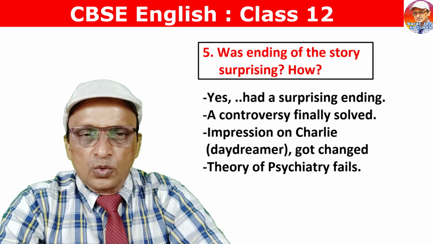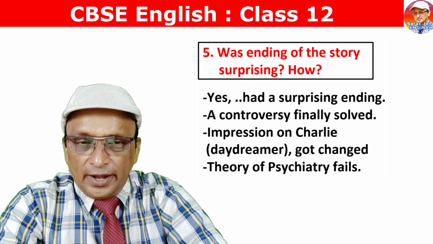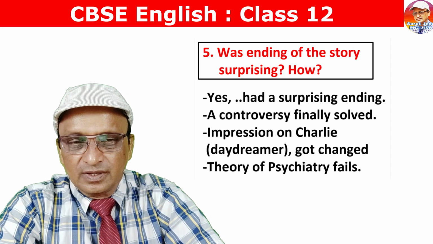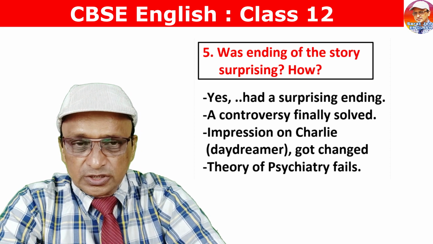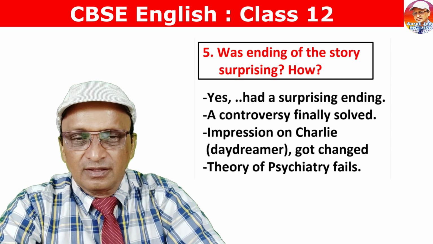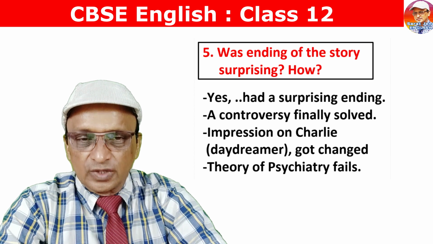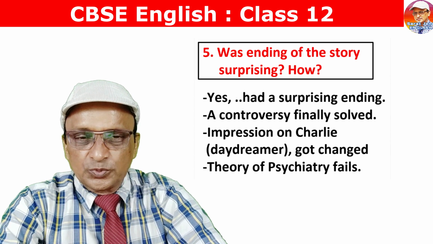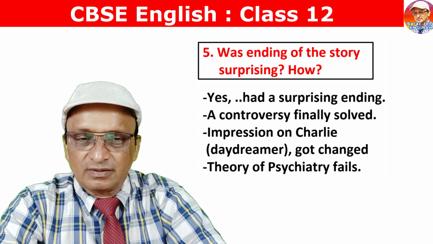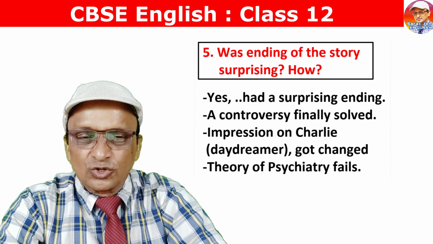Question number 5. Was the ending of the story surprising? If so, why? Yes. Ending of the story had a surprising element. The controversy that existed with third level existence was solved finally. Charlie was taken up as a person of negative individuality. But at the end it was proved that Charlie was a normal human being. The theory of Sam on Charlie was nullified.